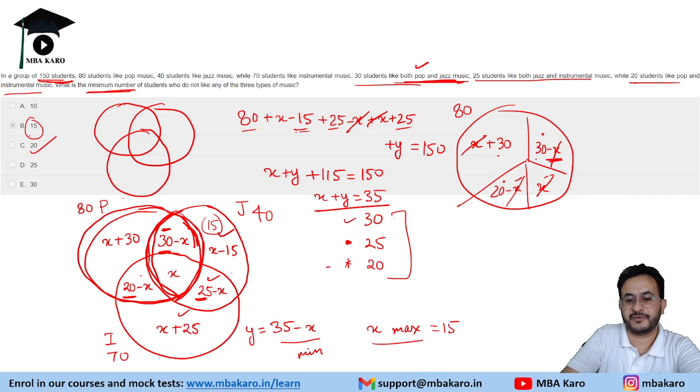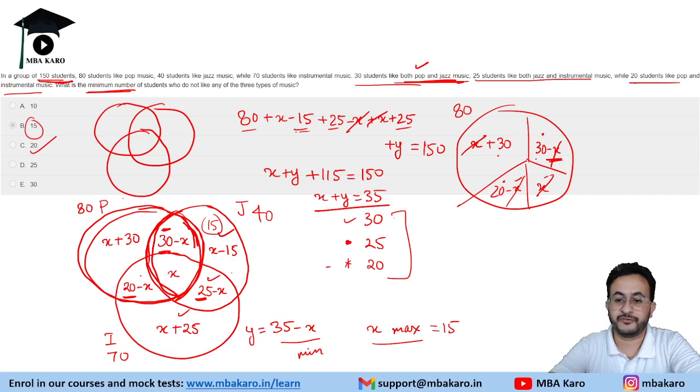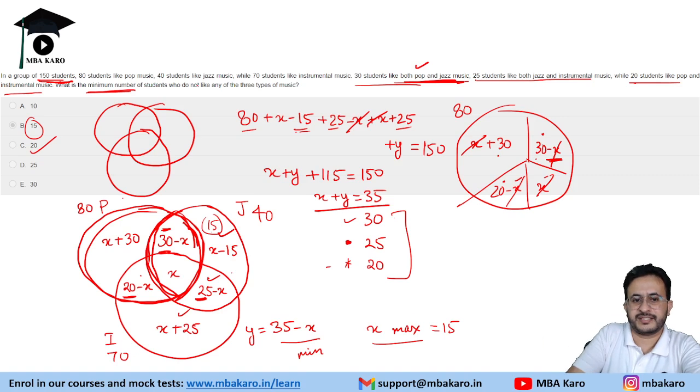I put the maximum value of X. So you should be careful while attempting such questions, that you need to see what is asked. It is asking the minimum number of students who do not like any of the three types of music. So this is minimum when X is maximum, 15. So this minimum value is 20.